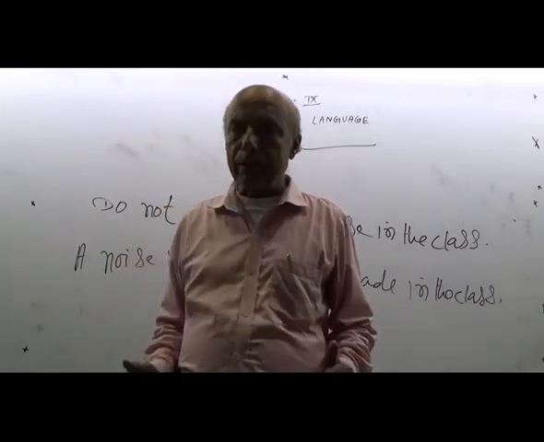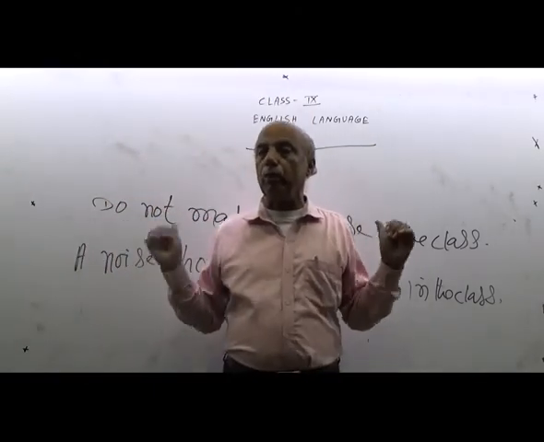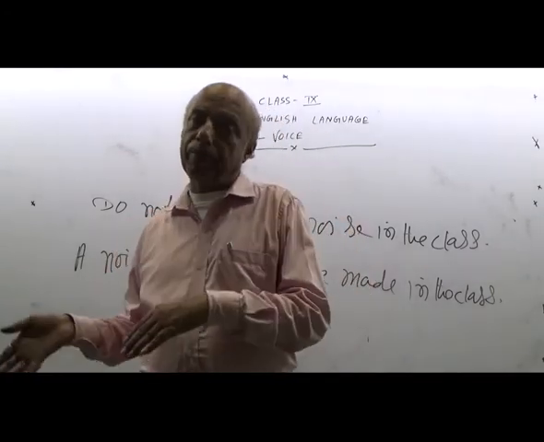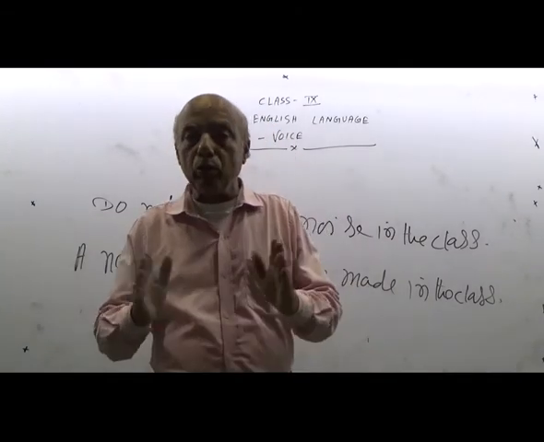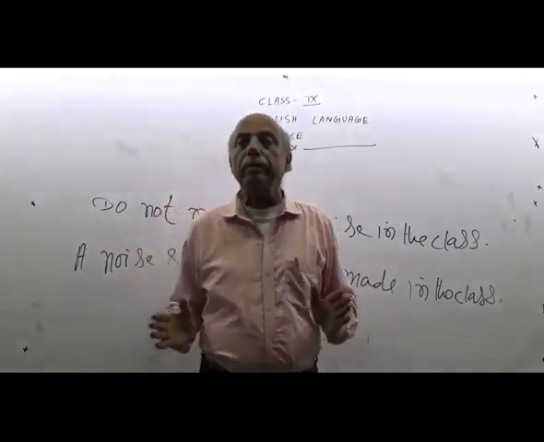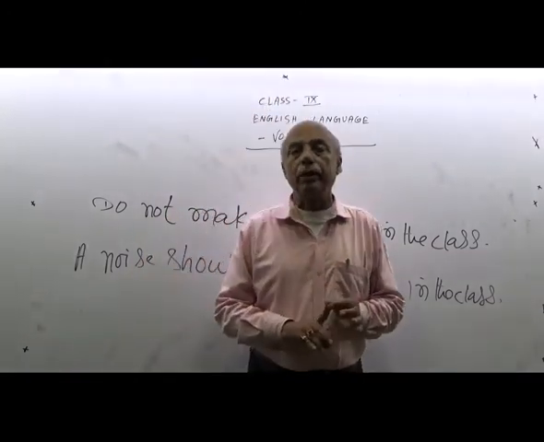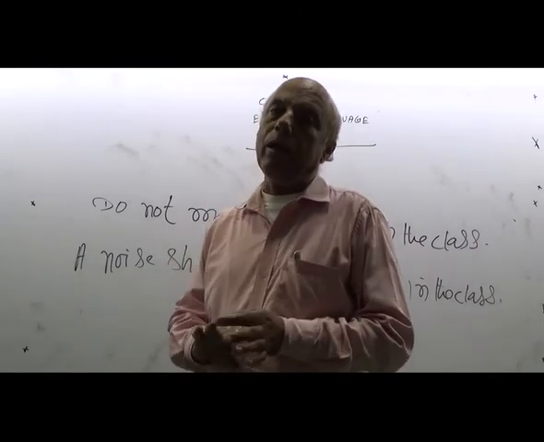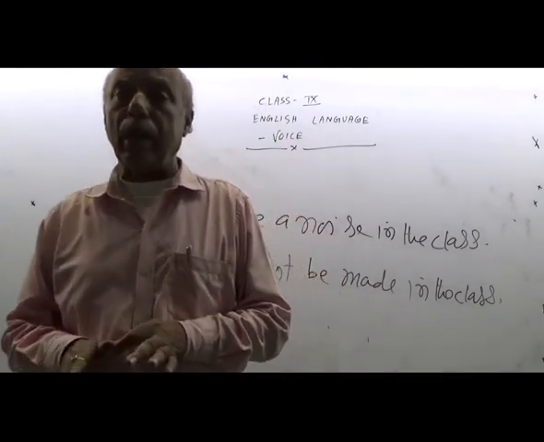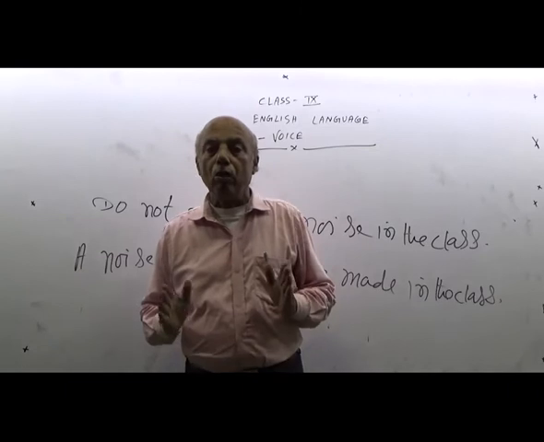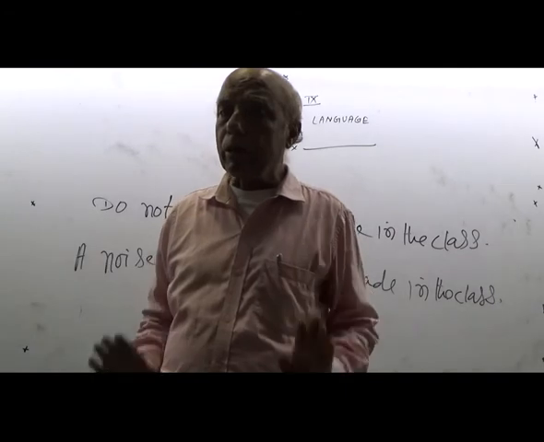Today I have taught you voice and I have told many rules. In the course of teaching the rules, at the beginning I told you first of all how to change from active into passive, and I told very frankly, very clearly, to be understood by you. In changing from active into passive, 4 rules must be in our mind at the beginning. Subject is used in the state of object, object is used in the state of subject. Auxiliary verb is always used as per tense: in present tense, is, are, have been; in the past tense, was, were, had been; and in future, shall be and will be. It must be in our concept.